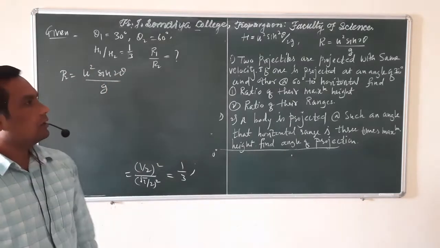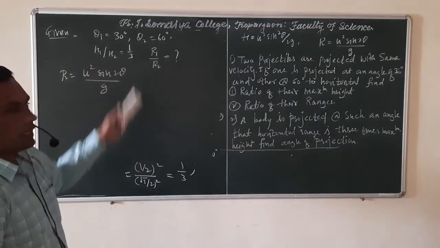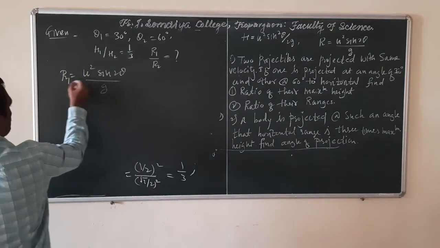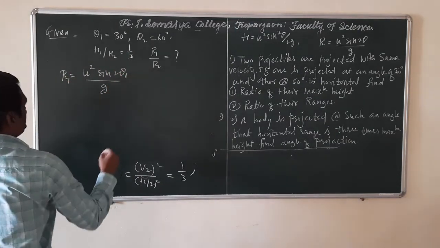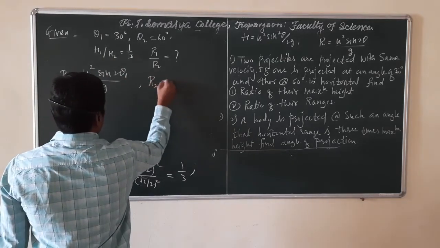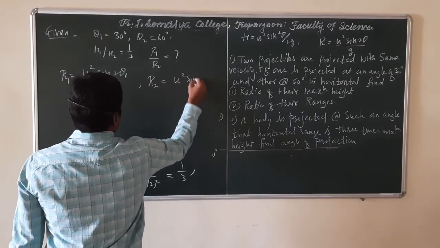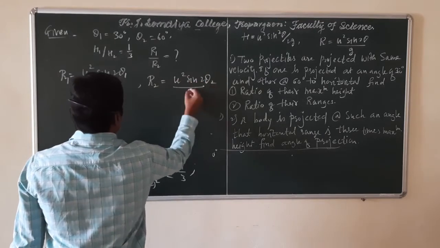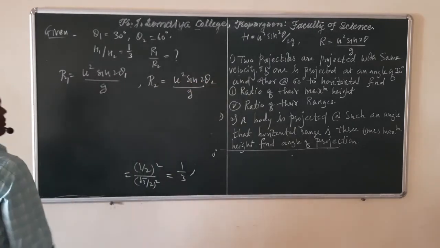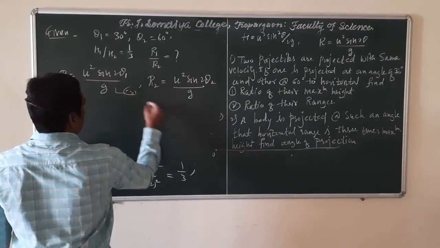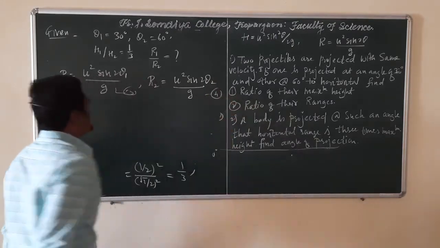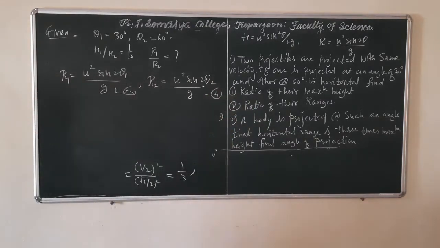So for the first projectile, the range is r1, u square sine 2 theta 1 upon g, and for the second projectile, r2 is u square sine 2 theta 2 divided by g. Call this equation 3, this is equation 4. So dividing equation 3 and 4,